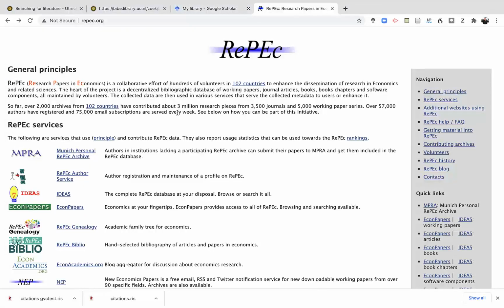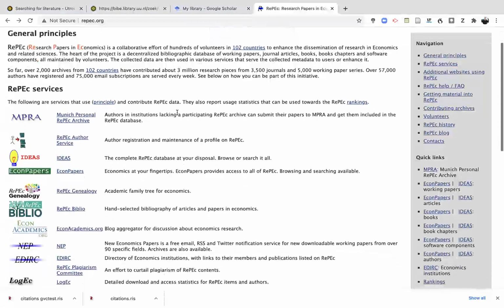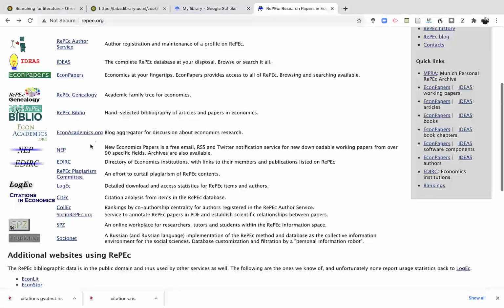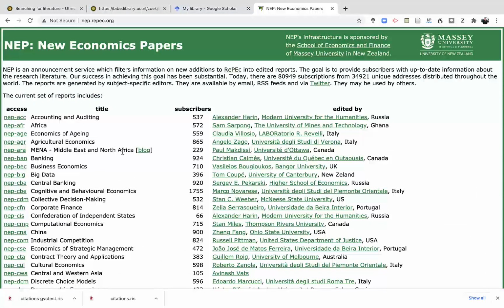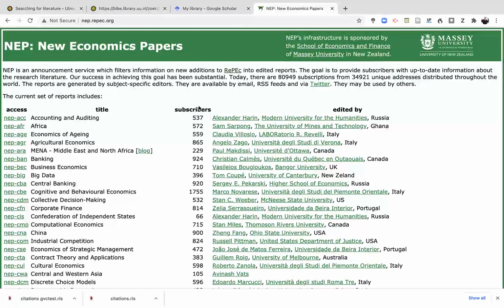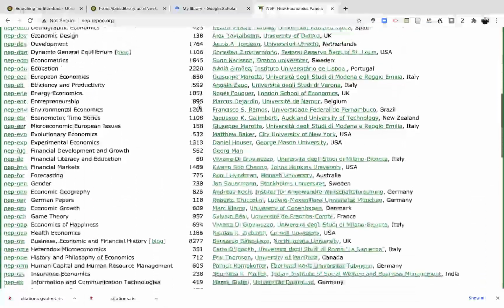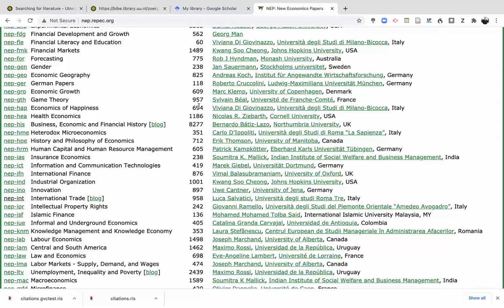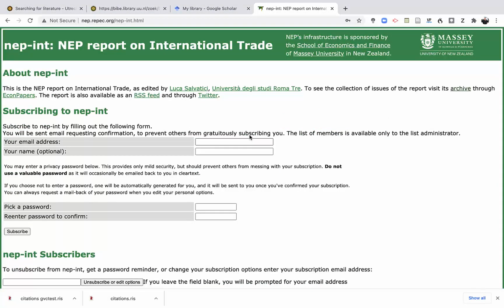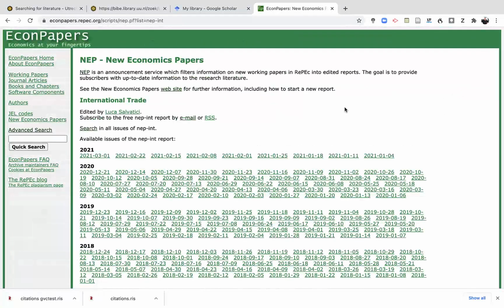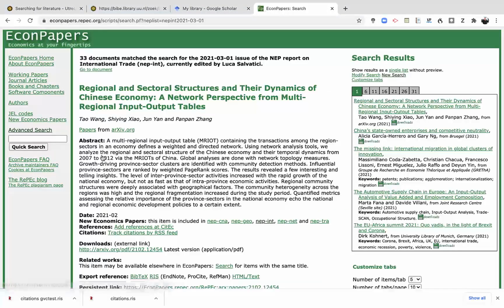A last step is to go to RePEc. On top you see the address, and then you go to New Economics Papers, which is really the collection by super experts on what is newly coming out in your field. So if you go to international trade in this case, you can also go to the archives on top. If you go to the archives, then you see all kinds of recent things for your domain that are interesting. These are the ones that are quite recent.